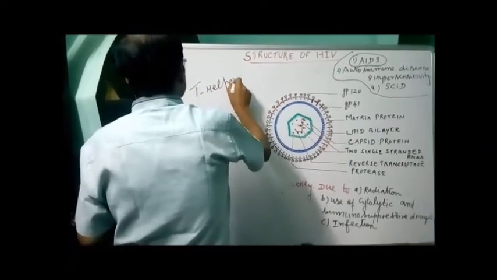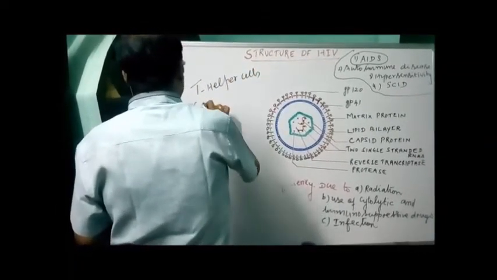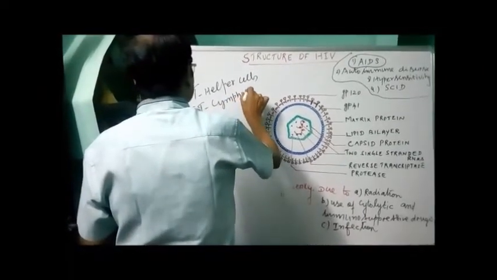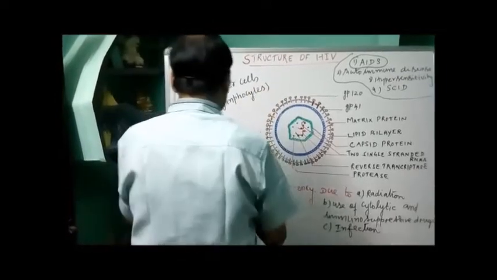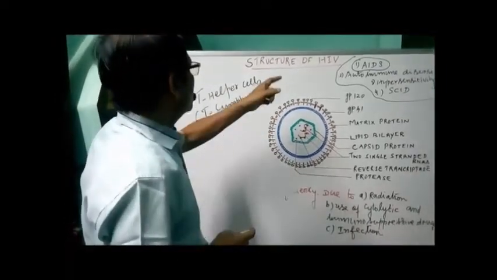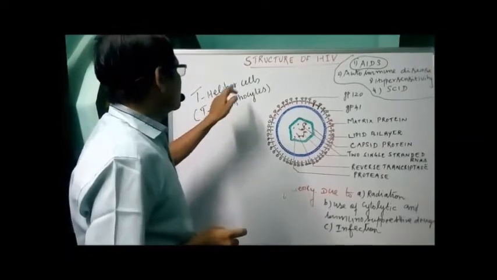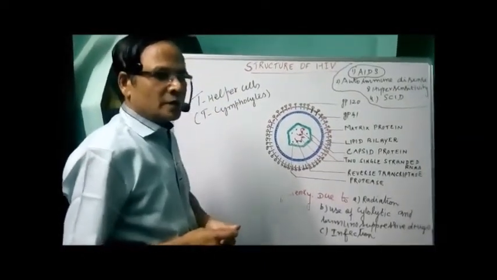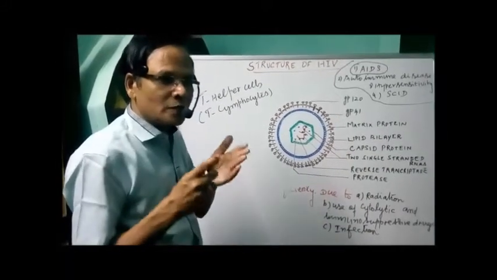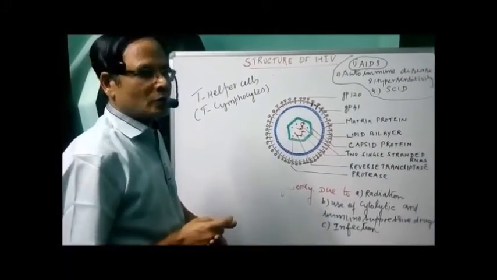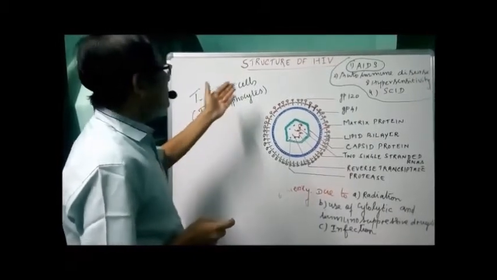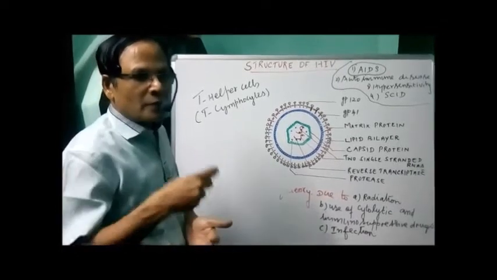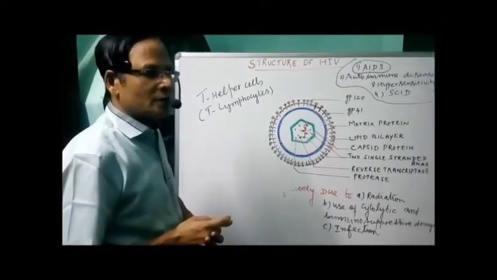T helper cells. So it is one type of what is called T lymphocytes. We have many types of lymphocytes. We have seen already B lymphocytes, etc. But this virus selectively attacks the helper T cells. And once they are being attacked, the T helper cells, which are responsible for stimulating the B lymphocytes to produce antibodies, fail to do so. So once these cells are attacked, the T lymphocytes fail to stimulate the B lymphocytes to produce antibodies.